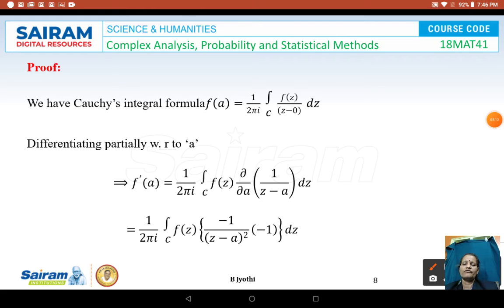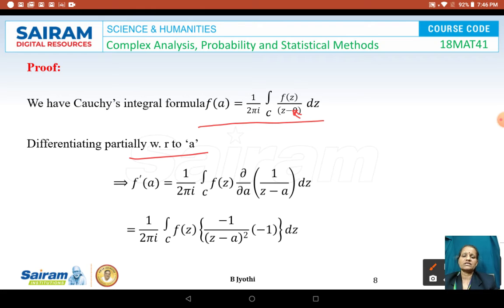We have from the Cauchy's integral formula f of A is equal to 1 upon 2 pi I into the integral of f of z by z minus A dz.